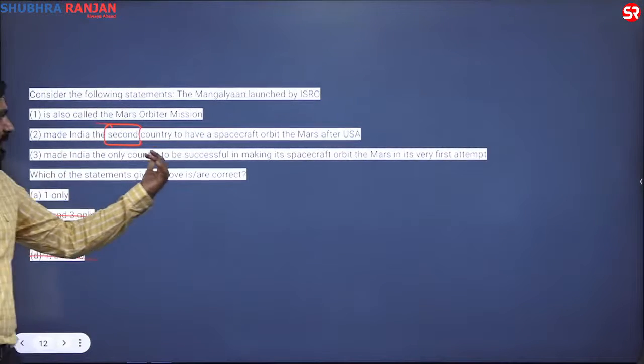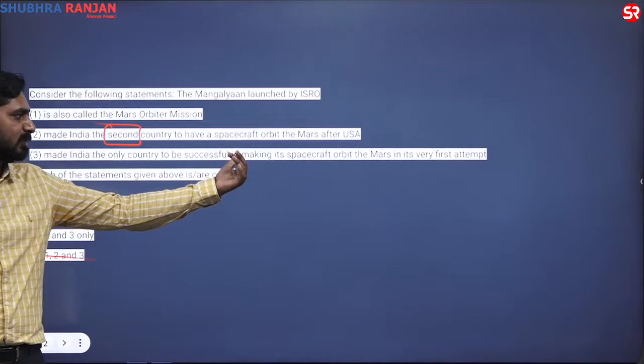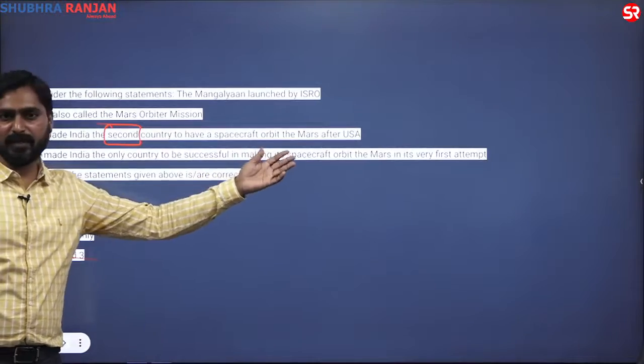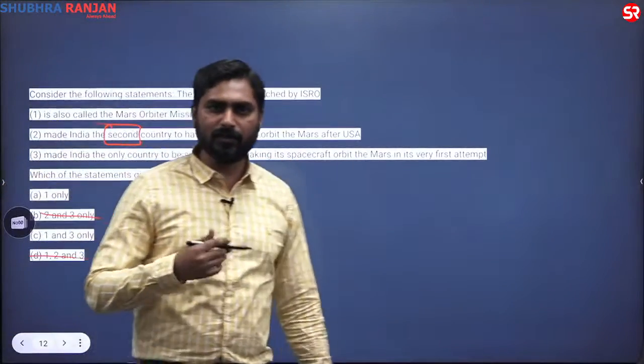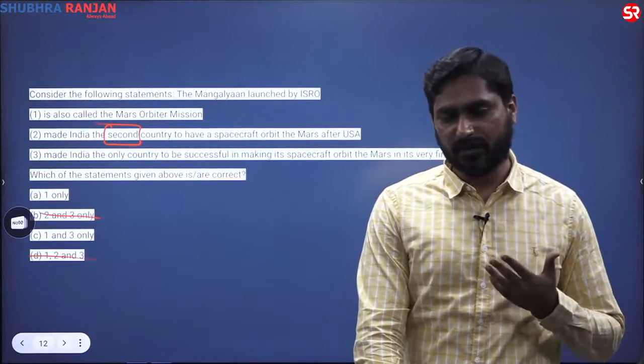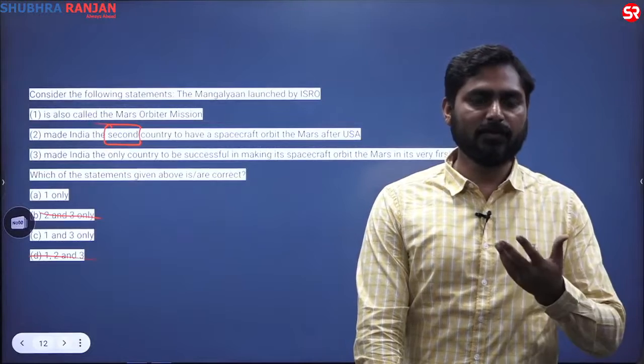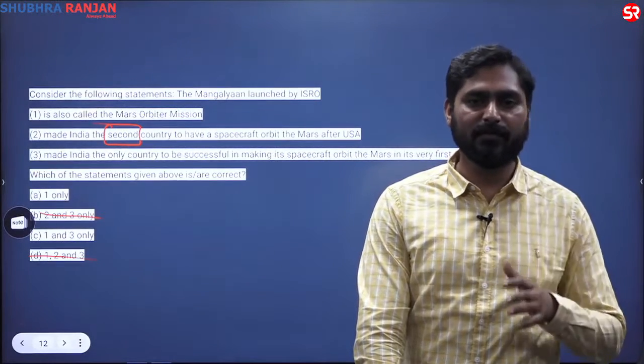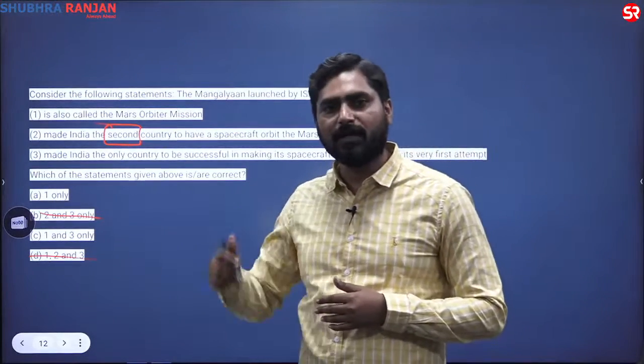Made India the only country to be successful in making its spacecraft orbit Mars in its very first attempt. When this mission was launched, why it was hailed as one of the biggest achievements of ISRO was that it was able to successfully do this in the first attempt. Other countries which sent missions to Mars were not able to do it successfully in their first attempt.